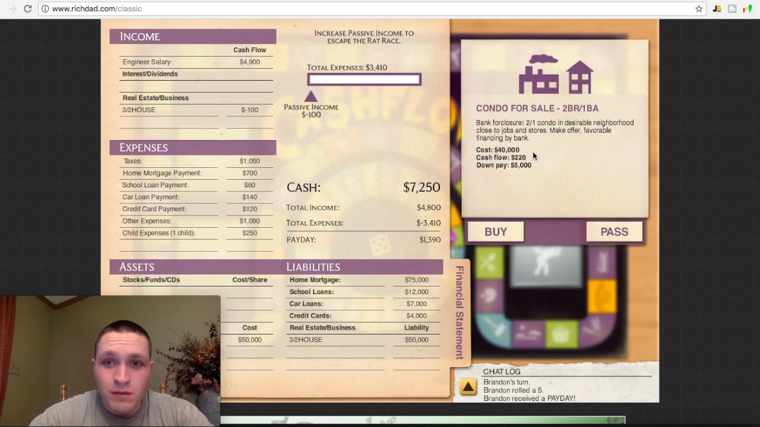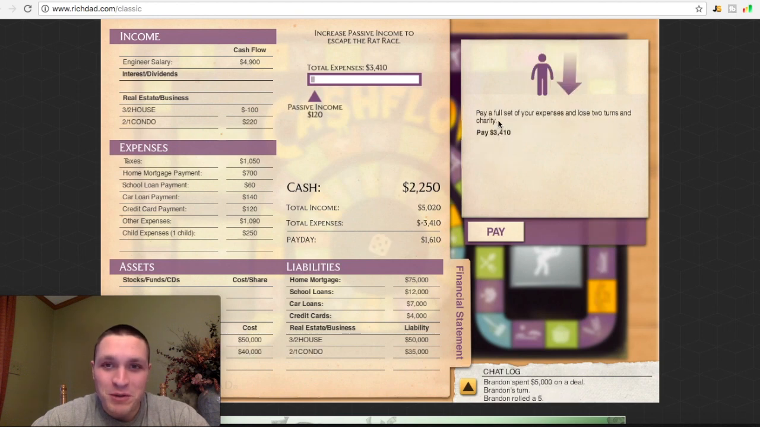Alright, so we got an offer. $5,000 down payment. I'm going to have the cash flow of $220 per month for a 2-to-1 condo in a desirable neighborhood, close to jobs and stores. It's a condo for sale. It's a bank foreclosure. Looks like an opportunity to me, so I'm going to buy it.